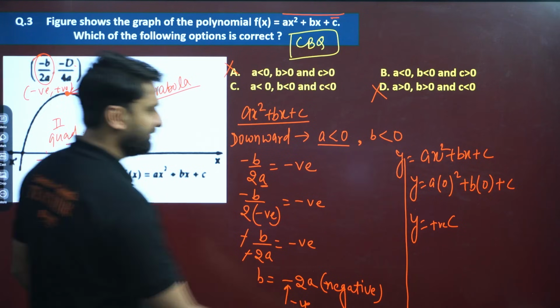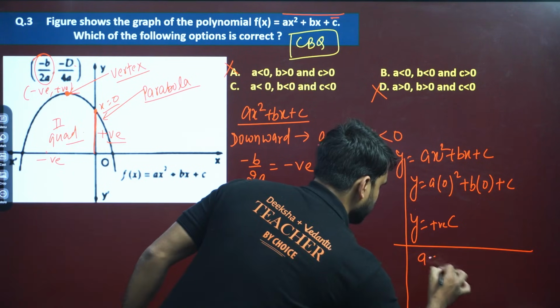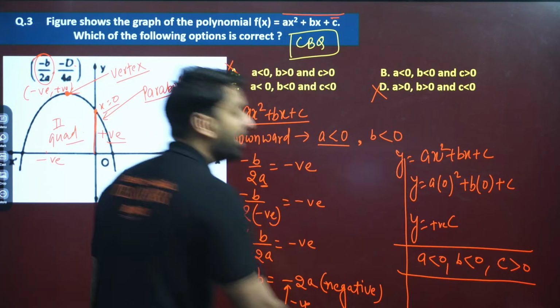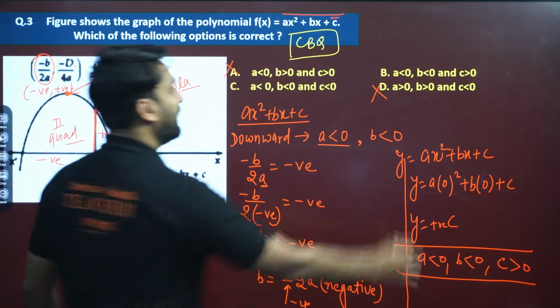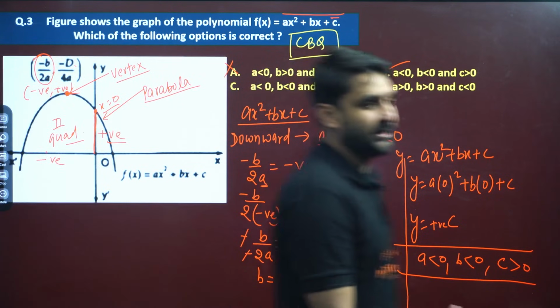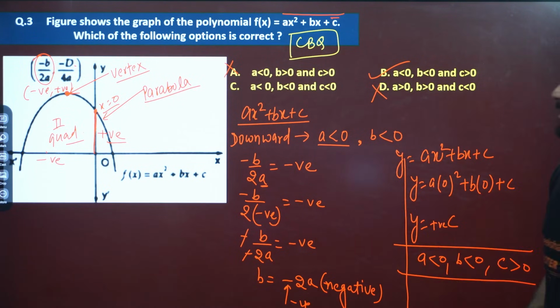So the answer will be a is less than 0, b is less than 0, but c is greater than 0, because c is positive. Which option will be correct? Option number B will be correct. This is a logical question. I hope you are getting the answer. You can take a screenshot.